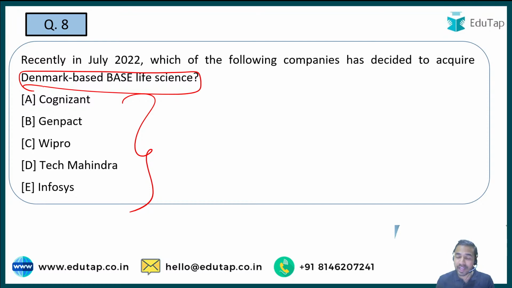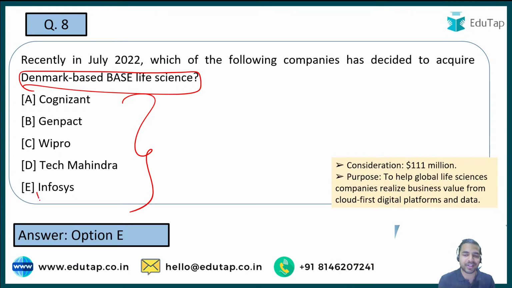So guys, here the 5 options are being mentioned to you. See, these are the kind of questions which are being asked in the exam. So when I talk about the right answer, it is Infosys. So basically Infosys is going to acquire the Denmark based life science in $111 million. So this is the thing that you should remember from the exam point of view.